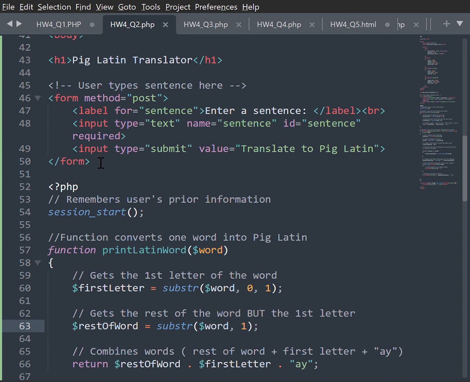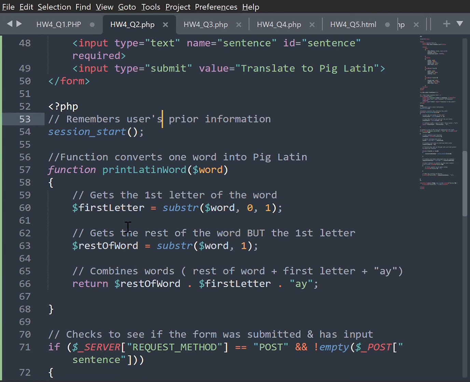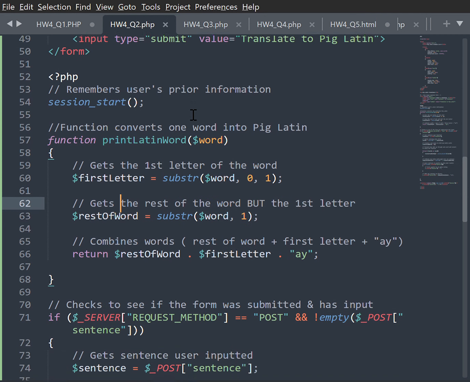And we're starting here. The user types a sentence. The submit button is the translate to Pig Latin. I did add something to remember the user's prior information, which is the session start. The function will convert one word into Pig Latin.